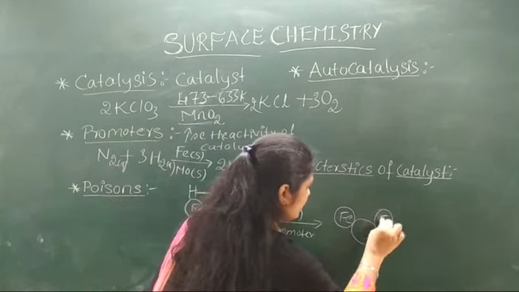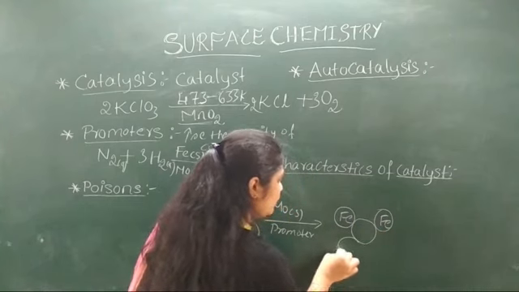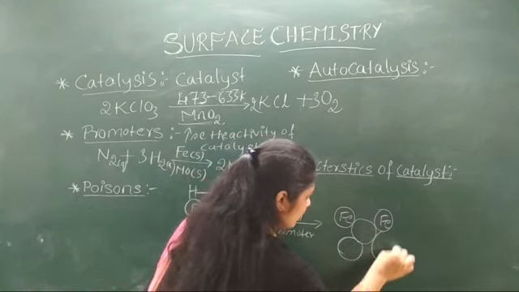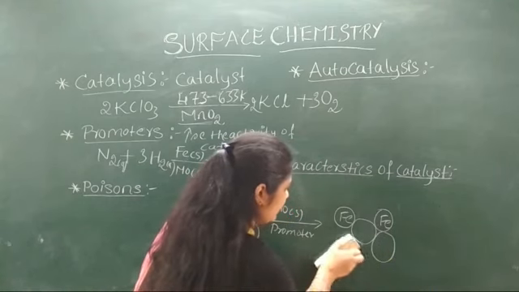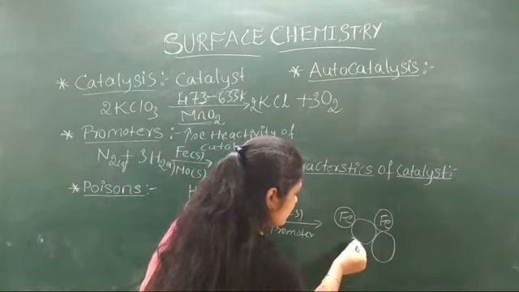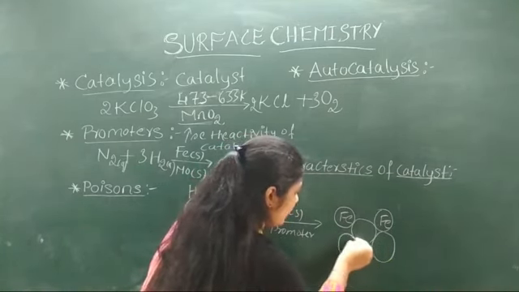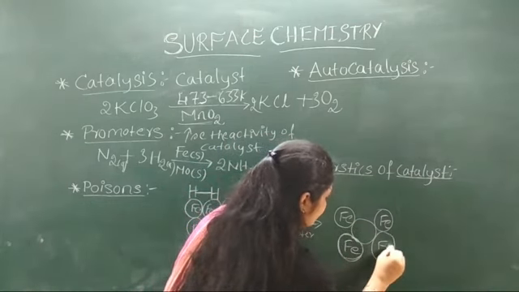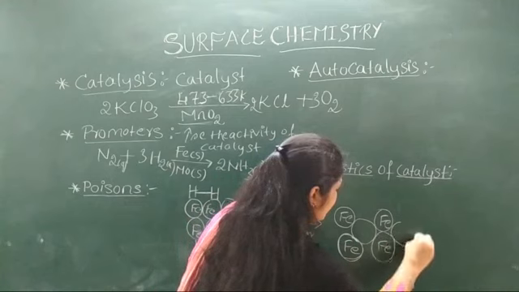So this is the iron molecule. In between the iron molecules, the molybdenum molecules are adhered.